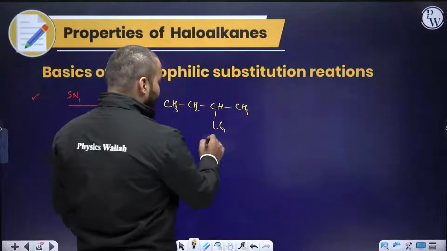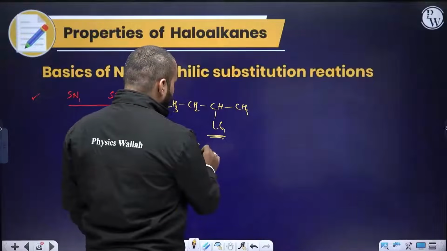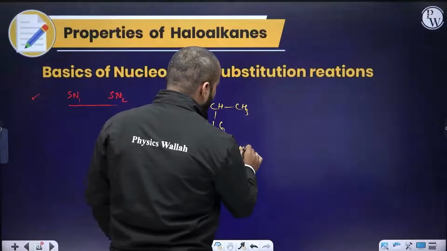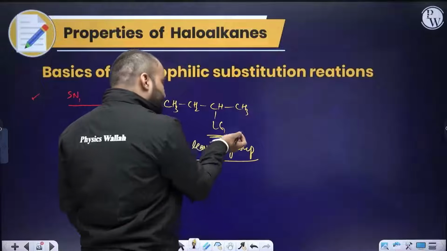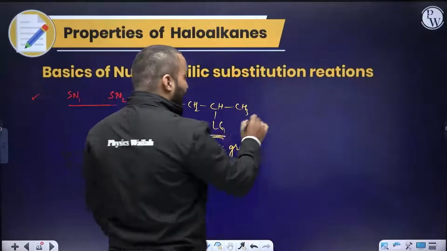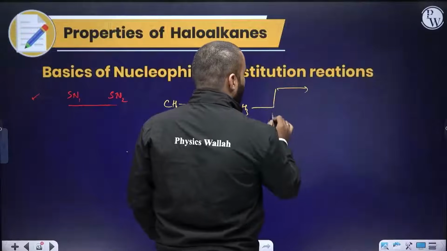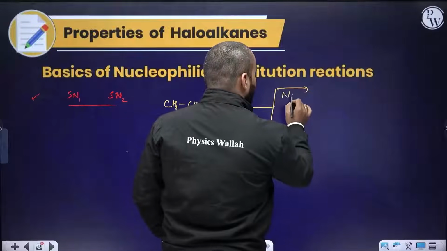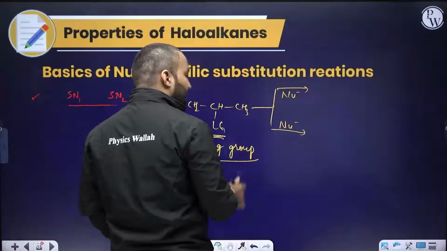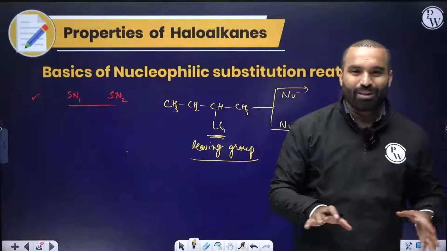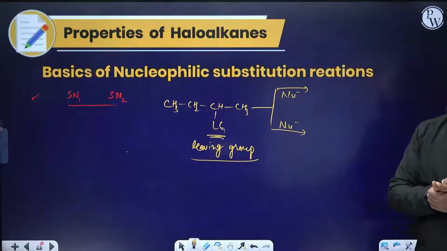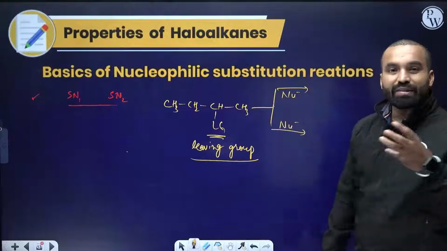Lg represents leaving group. L represents leaving, G represents group. So this is going to leave with the pair of electrons. I can do two reactions, both when the nucleophile reacts. The beautiful thing about this reaction is the products obtained look like they are the same, but that's not guaranteed.